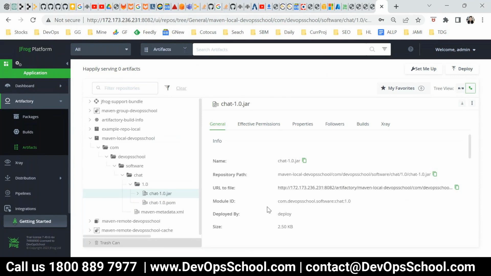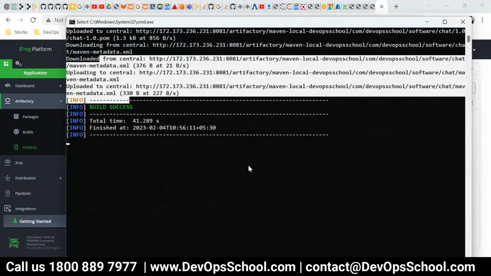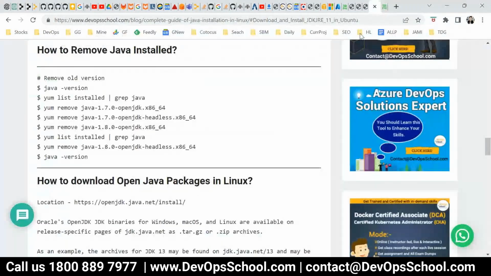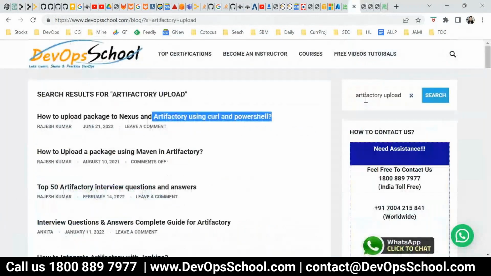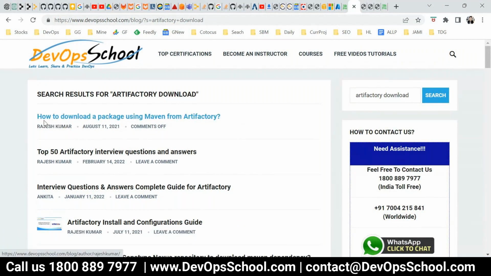Are you understanding all of it? Yes, sir. Okay, how do we download them? So let's say I want to download 1.0. For that, what you need to do? Let's understand the process-wise. I'll just type Artifactory download. Here it says how to download a package using Maven from Artifactory.